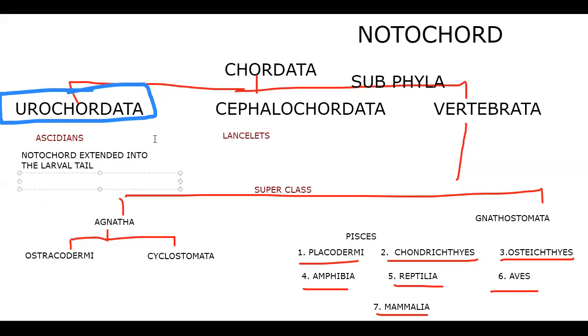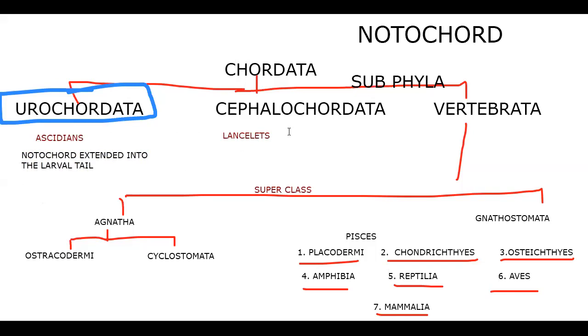Just remember like that. Okay, next, the adult is primitive, that's why it is present only in the larva. The larva has a larval tail, and the notochord is extended into the larval tail. That's why it is called Urochordata. Uro means tail, chorda means notochord.